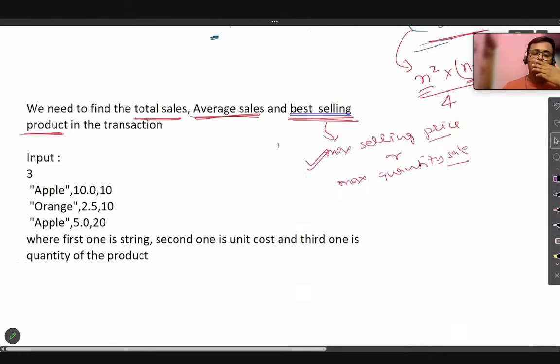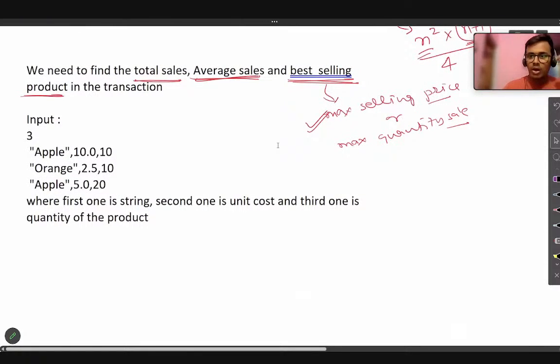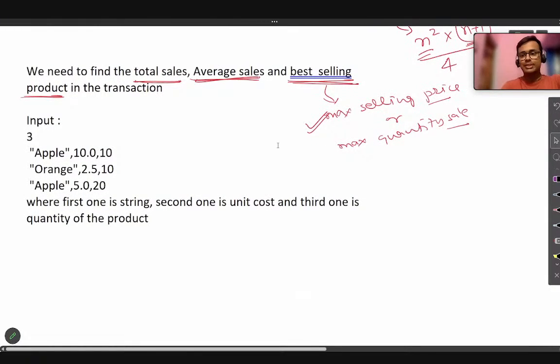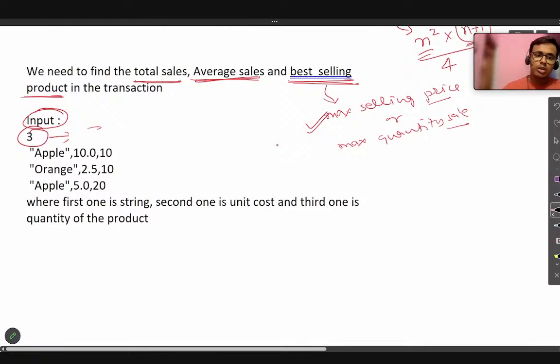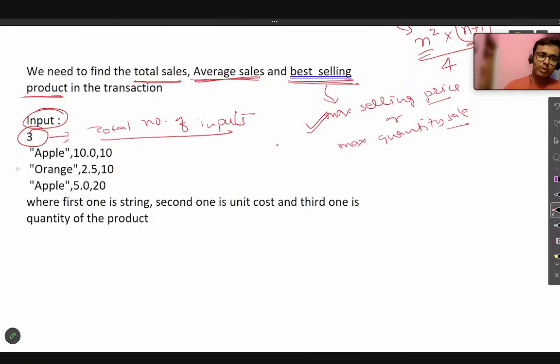Okay, I'm going to answer all your queries after this explanation ends, but for now, let me explain it. So we have to get all this data. Now the problem is what? In the input type, the 3 will be the total number of inputs. Now you can see the input type is one single input in which 3 parameters are passed.